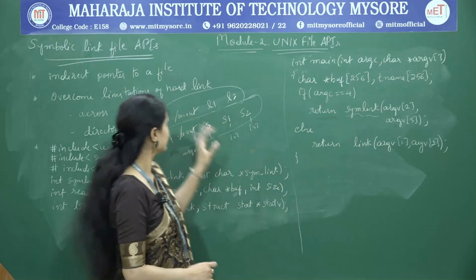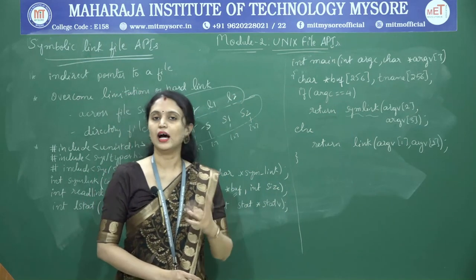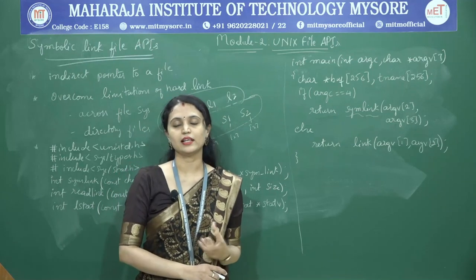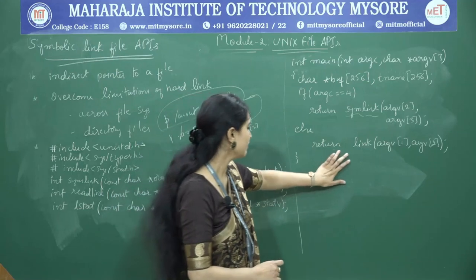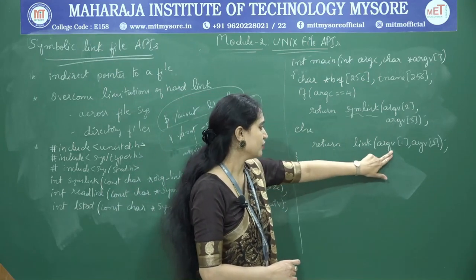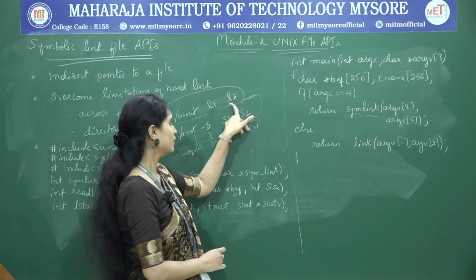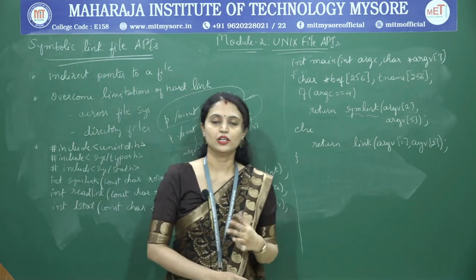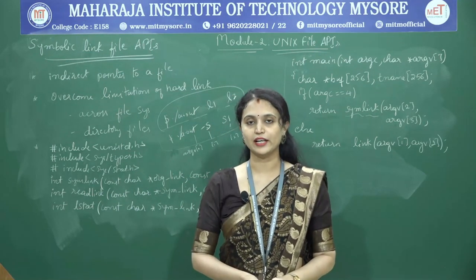If the argument count is 3, in that case I have to create the hard link. We have already seen that the link API can be used to create a hard link. So here the hard link will be created, argv of 1, that means L1, L2. So this is all about symbolic link file APIs.